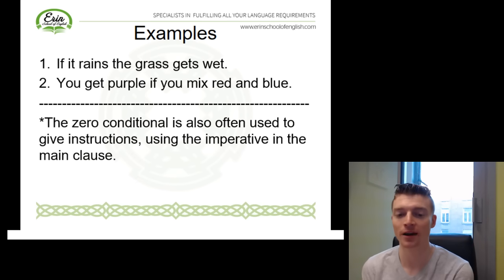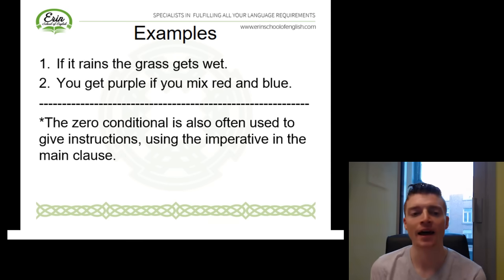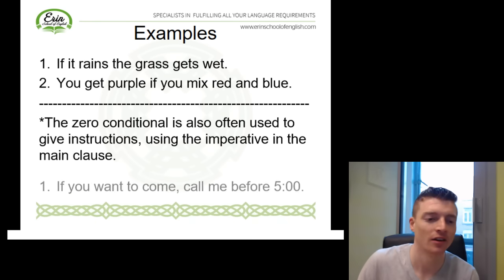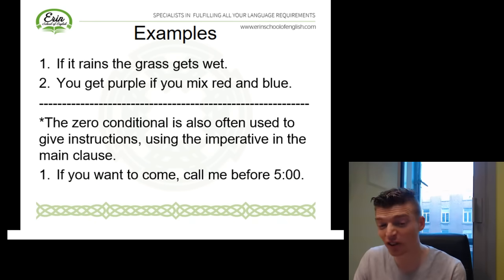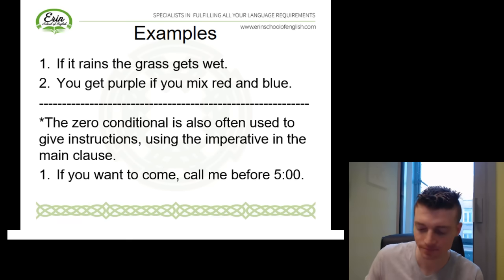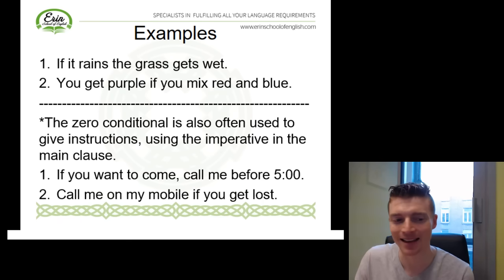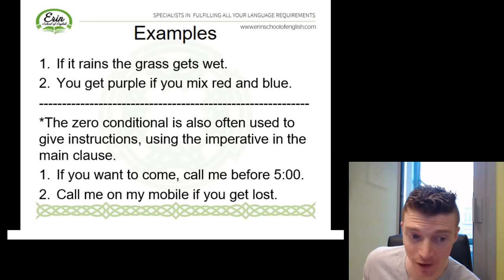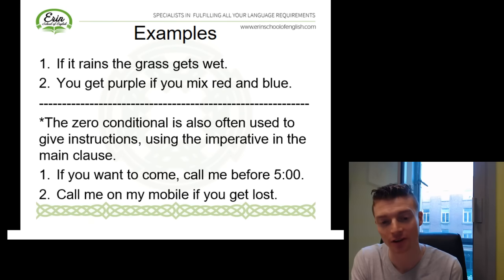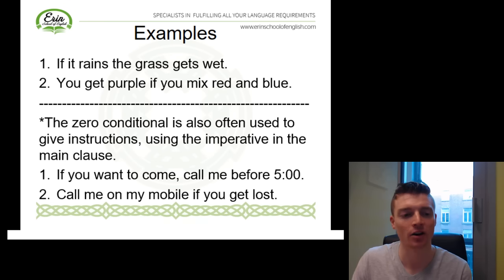Just another point about the zero conditional before we move on. It's also often used to give instructions. So we do this by using the imperative in the main clause. So, for example, if you want to come, call me before 5 o'clock. So you can see I'm using the imperative here. Call me before 5. Okay, call me on my mobile if you get lost. So here you can see once again, in the if clause, we should always separate our 2 clauses with a comma. If we decide to begin with the other clause, we don't need to include a comma.